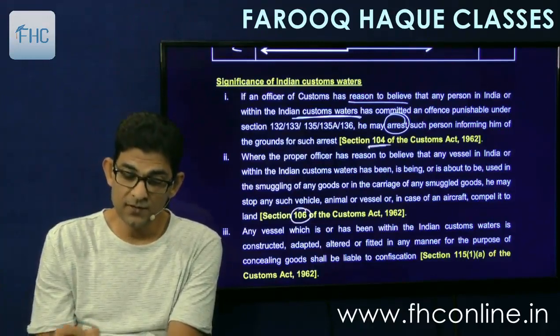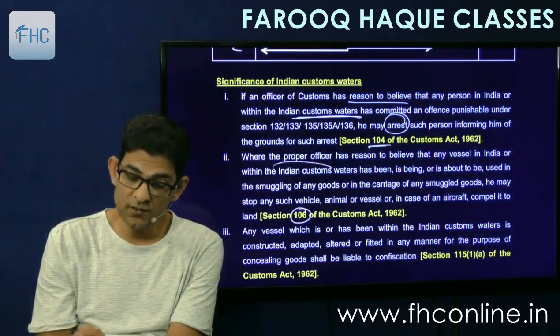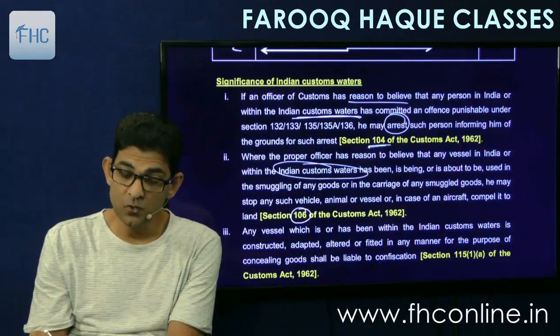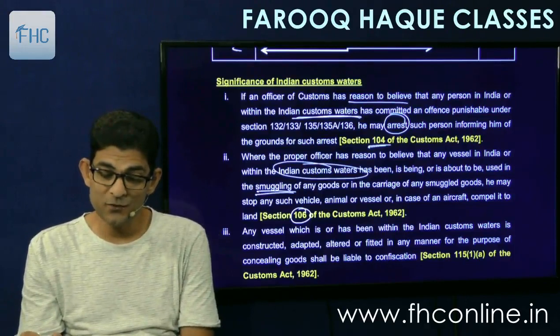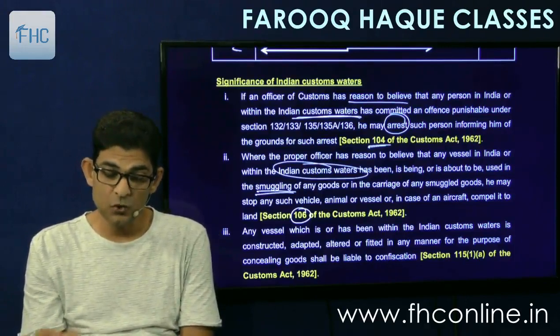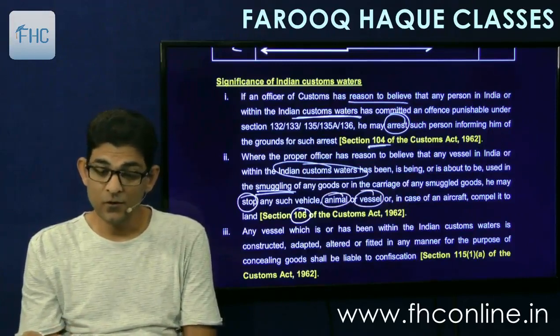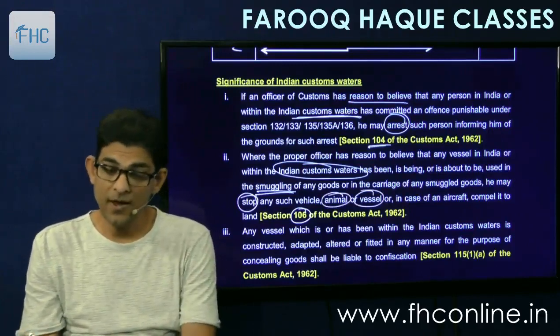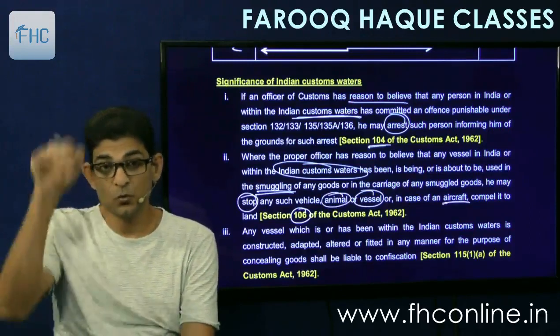Then 106 is there, where the proper officer has reason to believe that any vessel in India or in Indian customs waters has been or is being or is about to be used in smuggling of goods or in the carriage of smuggled goods, he shall stop such vehicle, animal, vessel, meaning ship. In case of aircraft, compel it to land.